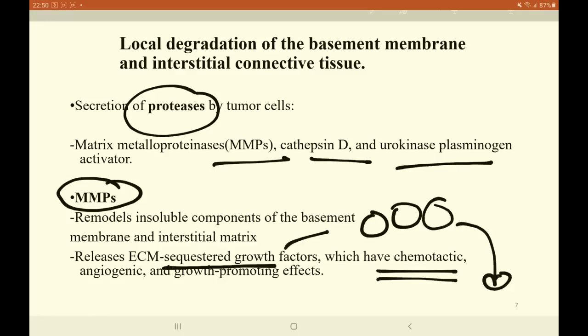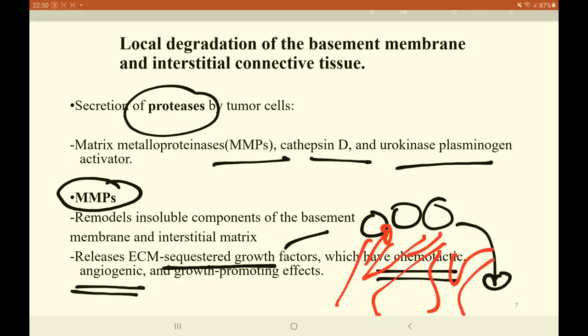They also help in the process of angiogenesis, because if the tumor needs to proliferate, it should have proper blood supply and nutrients, for which there should be proliferation of newer blood vessels, which is also enabled by matrix metalloproteinase.